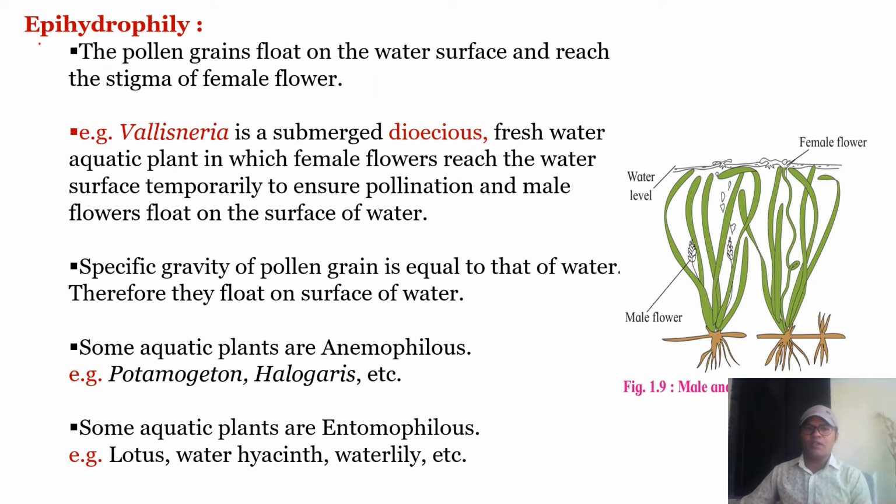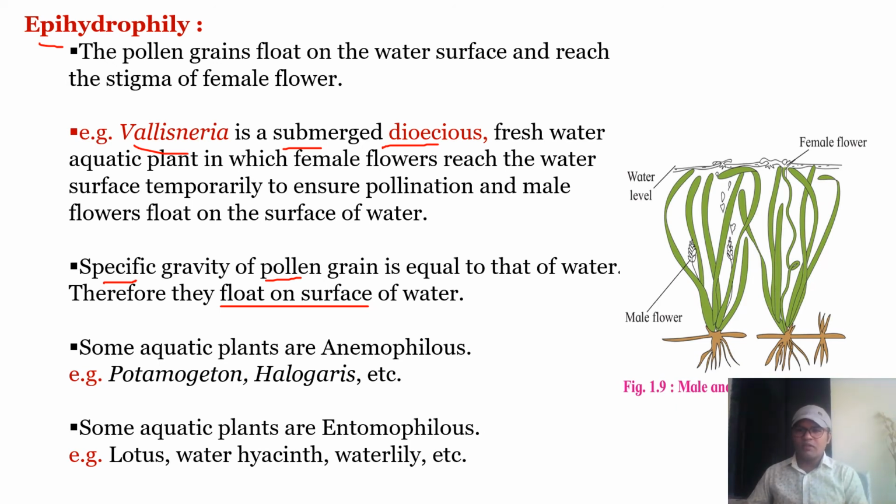Next is epihydrophily. Here the pollen grains float on the water surface so as to reach the stigma of the female flower. The specific gravity of such pollen grains is equal to that of water. That's why they float easily on the surface of water, and that is found, for example, in Vallisneria. It is a submerged dioecious freshwater aquatic plant, in which female flowers reach the water surface. Here you can see in the